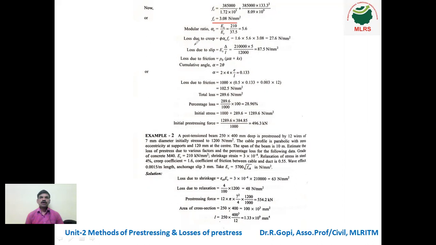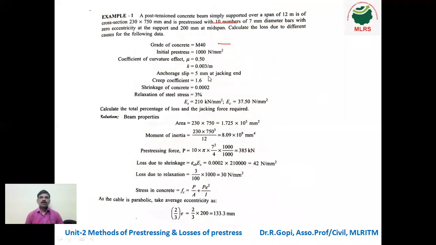Okay. Next, loss due to creep. We know the formula: loss due to creep is phi into alpha c into fc. The phi value they gave in the question. You can see here in the question, they gave the creep coefficient. This is called phi.